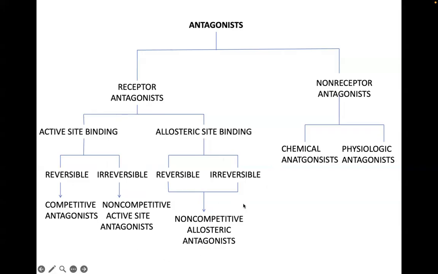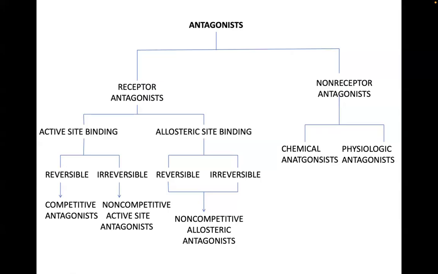The other types of receptor antagonists are non-competitive, meaning you do not recover the maximum effect of the agonist, no, by adding or increasing its dose, because the receptor binding sites for that agonist will be closed or unavailable for as long as the antagonist is there, either in the active site or in an allosteric site.